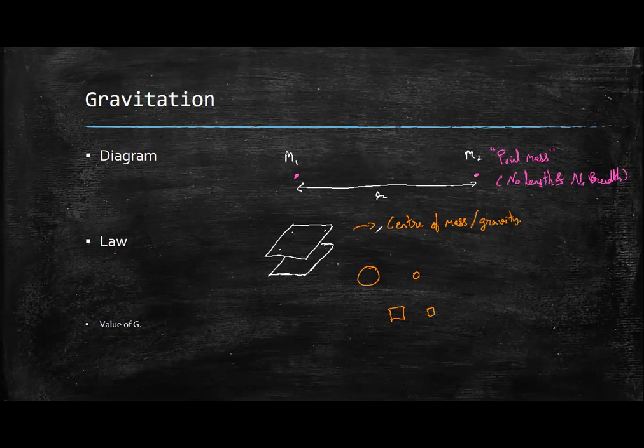ठीक है. So ये concept use करना पड़ता है, center of mass और center of gravity, जो अभी तक पढ़ा है मैंने ना. So for a sphere, the center of mass is at the center of the sphere. So if you need to calculate the gravitational force between them, the distance taken has to be the distance between the two centers. Okay. Similarly for squares also, it is at the midpoint, basically the intersection of the diagonals. So again, this distance can be taken.